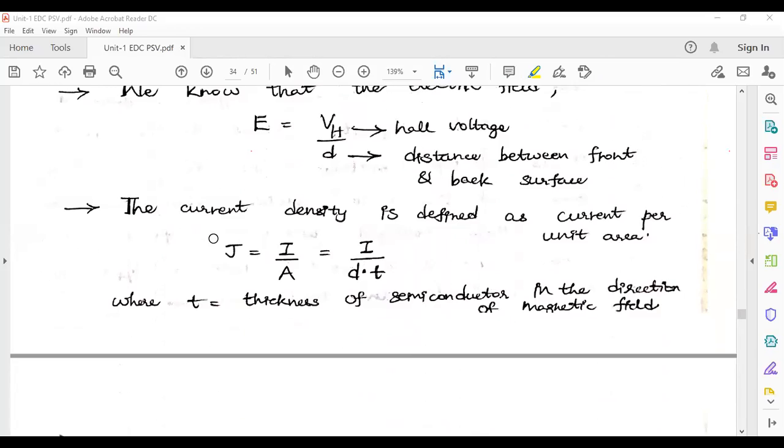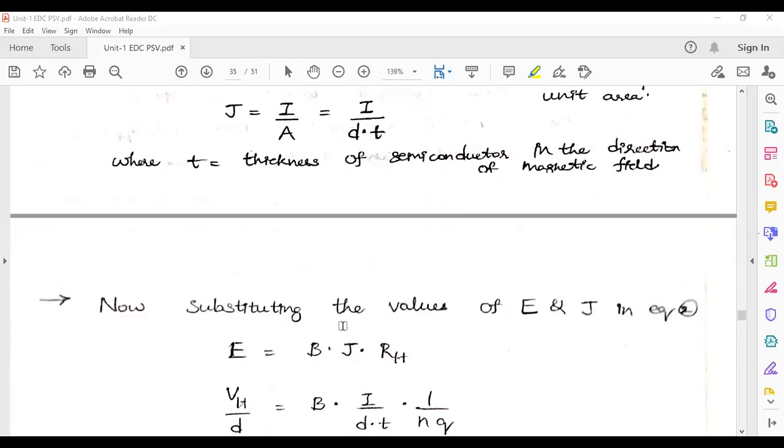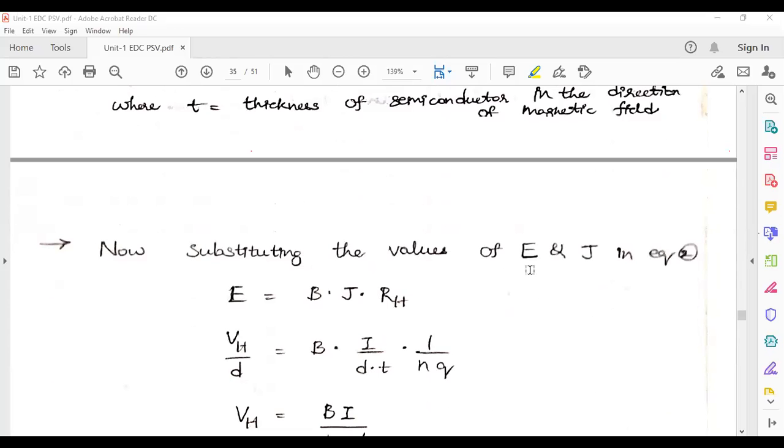And the current density is defined as current per unit area. We know this relation, that current density J is equal to I by A. That is equal to I by area, which is given as D into small t, distance into thickness, where t is the thickness of the semiconductor in the direction of magnetic field. This is by acquiring this E term and J term. Next, now substituting the values of E term and J term in equation 2.